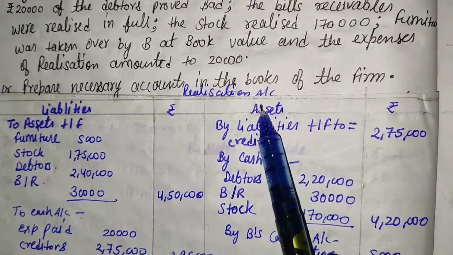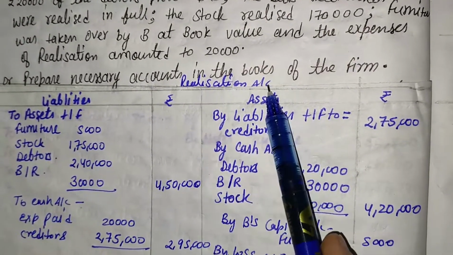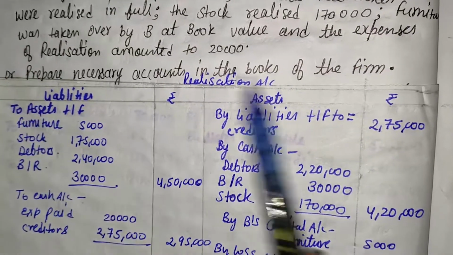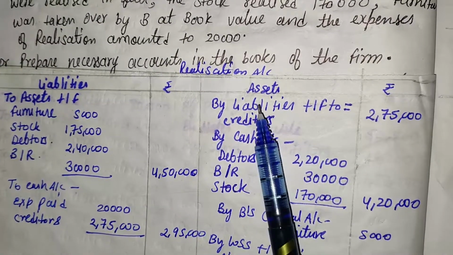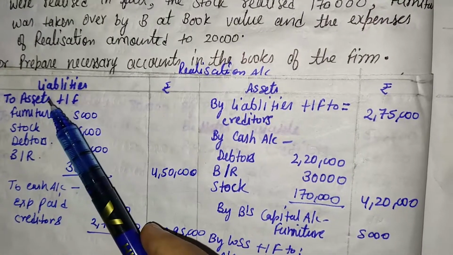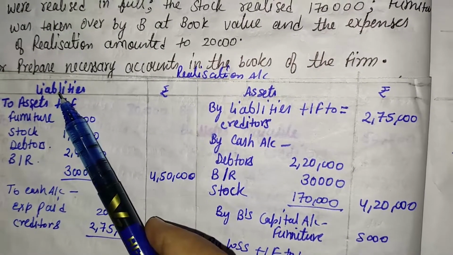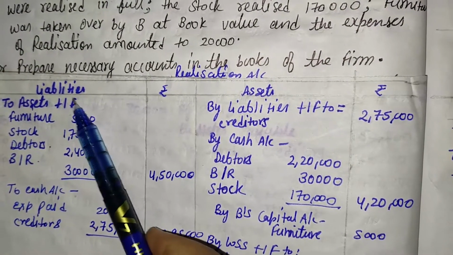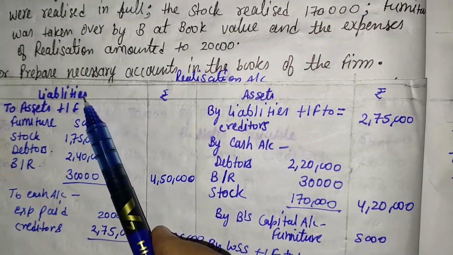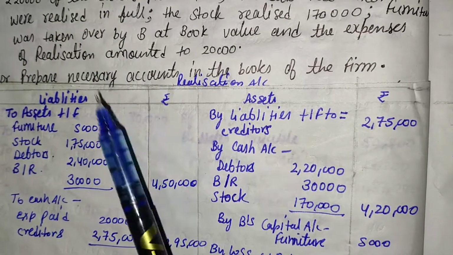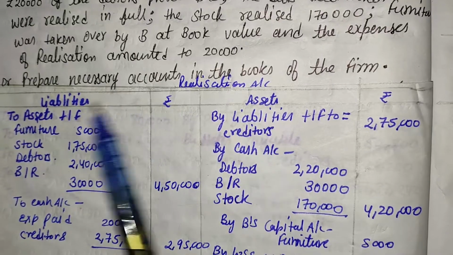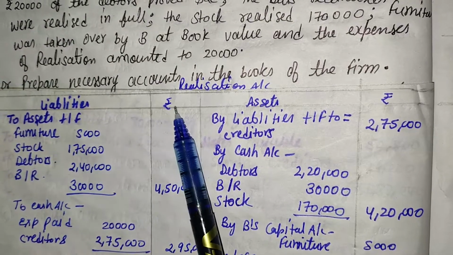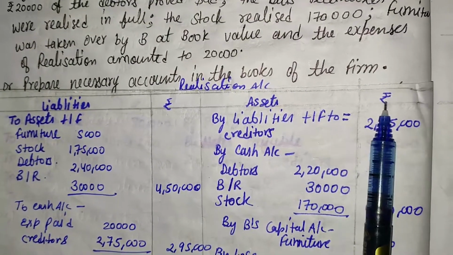The realization account format: this is the debit side and this is the credit side, the asset side and the liability side. In the place of liabilities we write particulars, and in the place of assets we also write particulars. So the format is particulars, amount, particulars, amount.